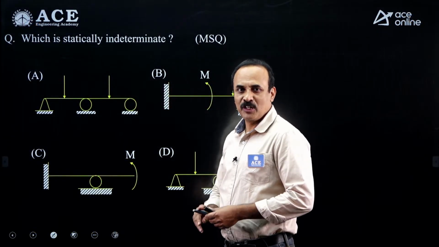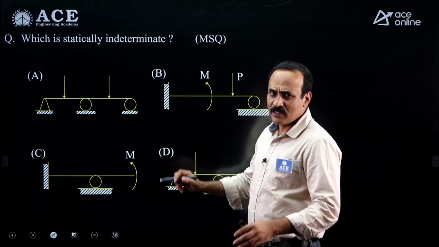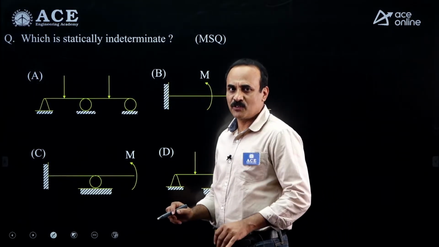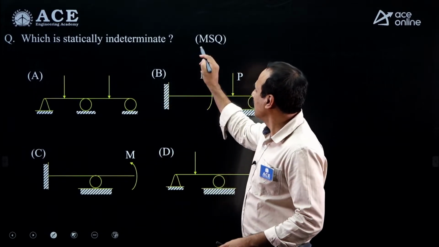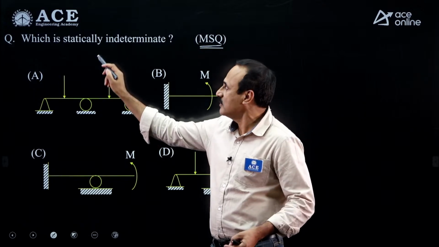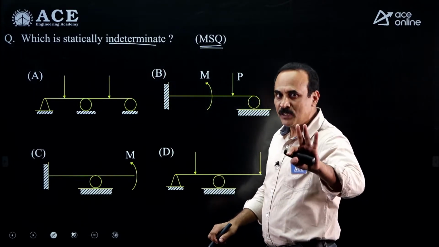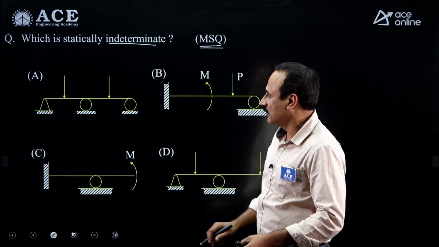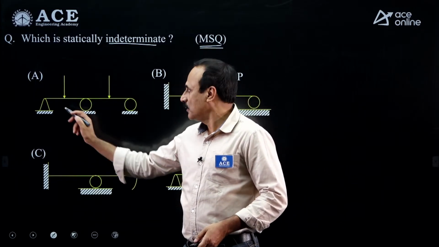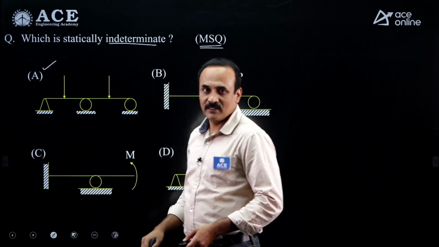Hi students, good evening. We will discuss strength of material questions. We have received as of now 3 2-mark questions. Look at this question. It is a multiple select question, more than one correct answer. They are asking which is statically indeterminate. The first option, more than 2 supports, is indeterminate.